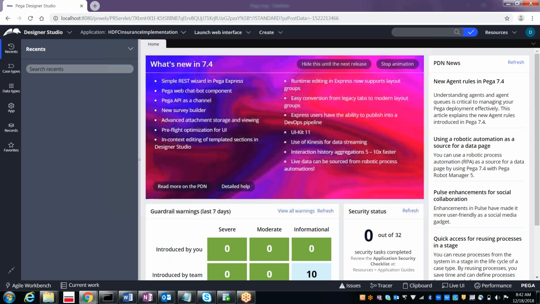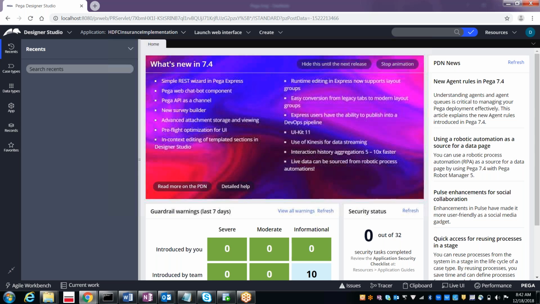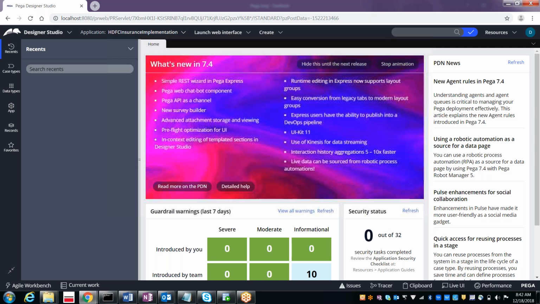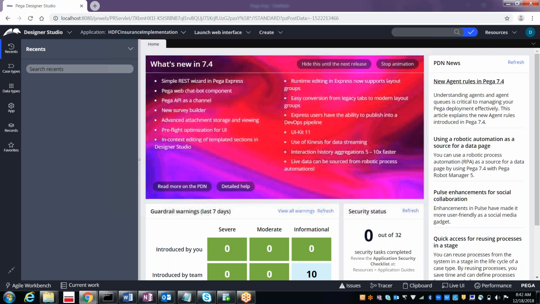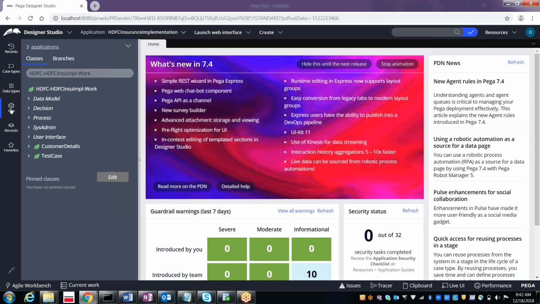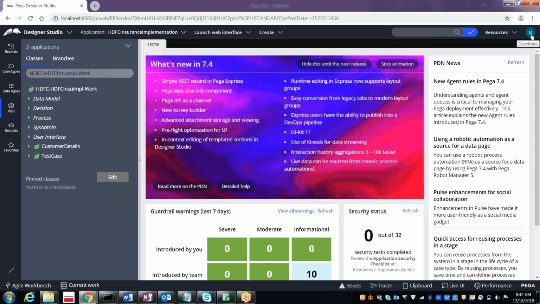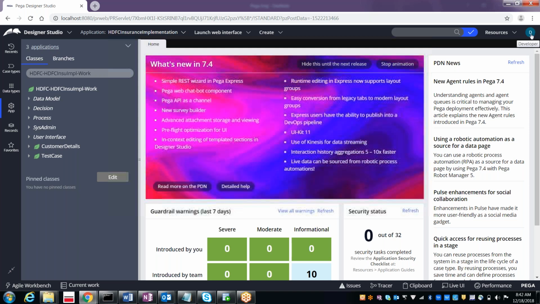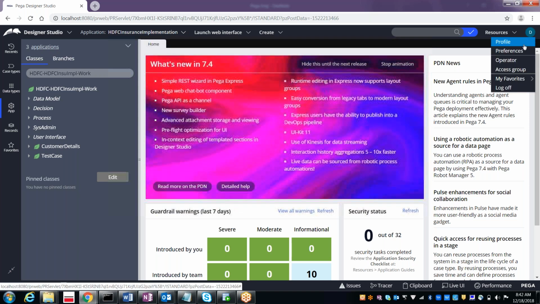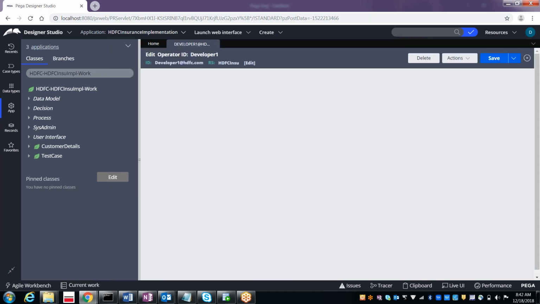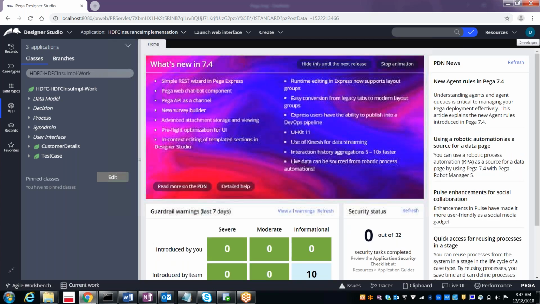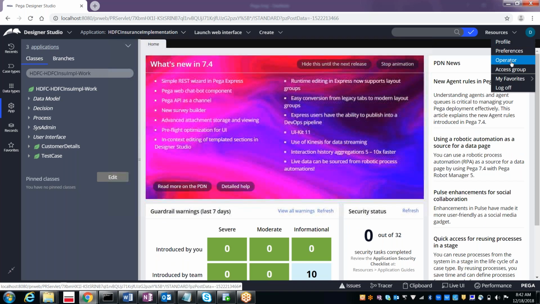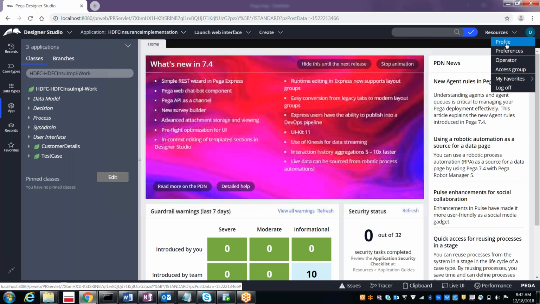Now, which operator is this? How can we know which operator I logged in with, in case you forgot? Here, this is the operator ID. Here also we can see which operator it belongs to. This is developer 1. If you click on that and select operator, you can see that operator. Otherwise, you can see the profile also.